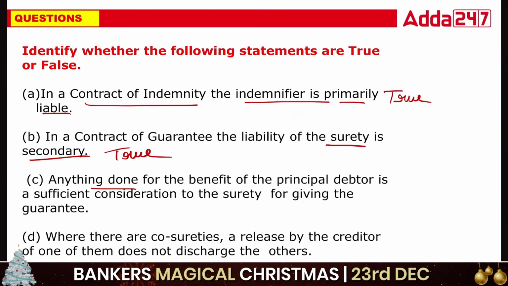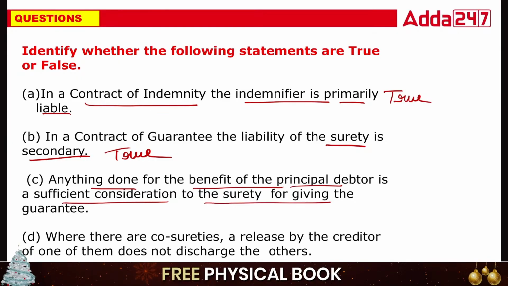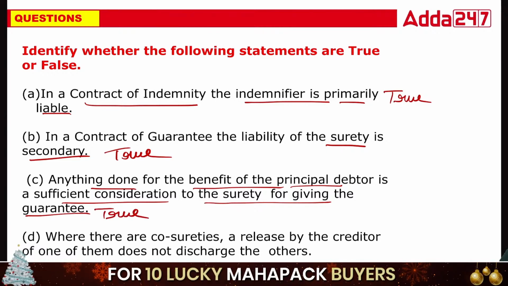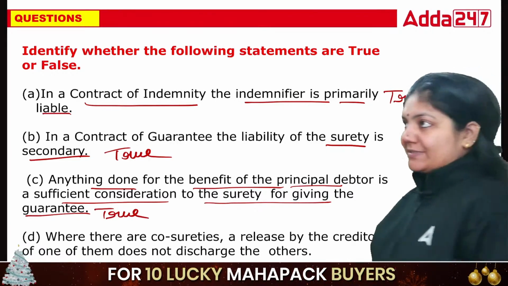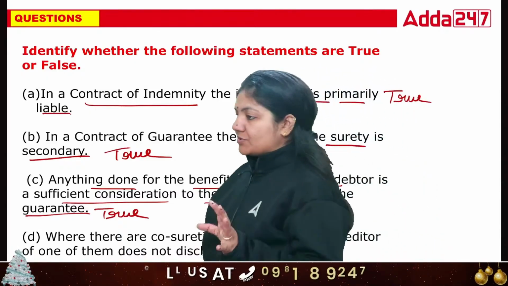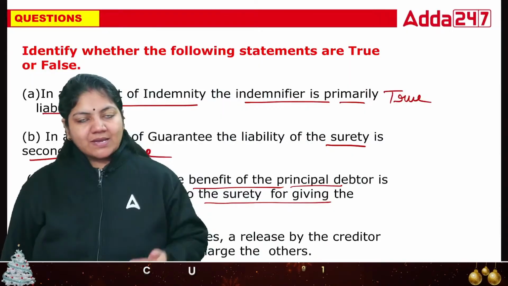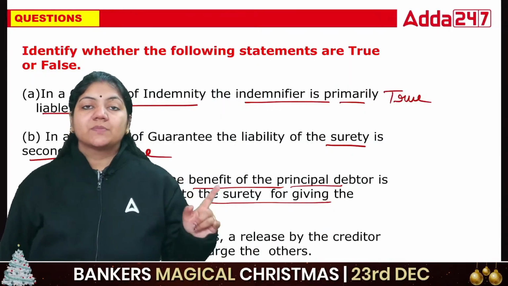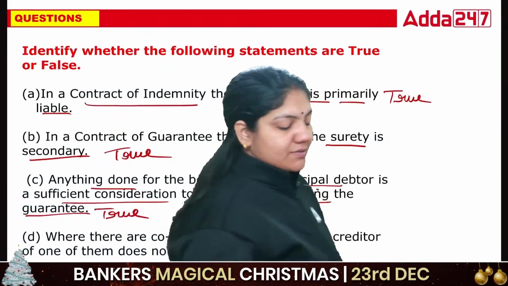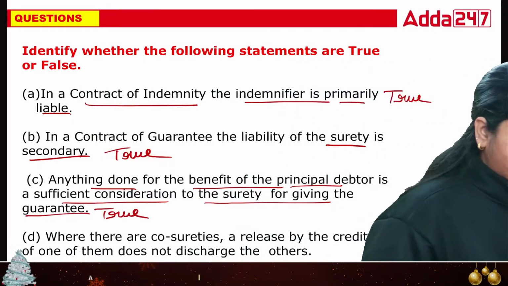Anything done for the benefit of principal debtor is sufficient consideration to the surety for giving the guarantee. That is true. Because of the benefit of principal debtor, in contract of guarantee, the surety will act on behalf of the principal debtor. That is the sufficient consideration. Okay, so this statement is absolutely true.